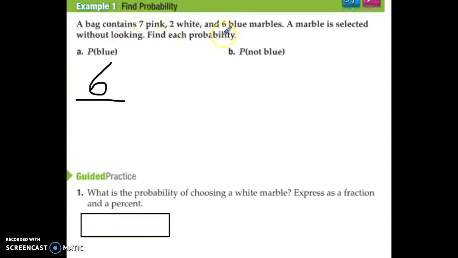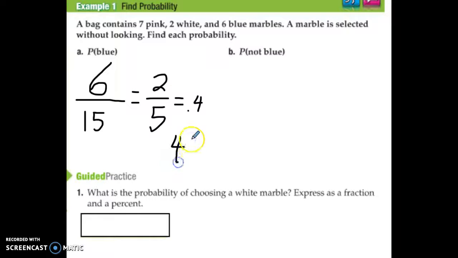So I add them all up, I get a total of 15 marbles, because I could draw one of the 7 pinks, the 2 whites, or the 6 blues, so 15 total. And I want to reduce this down to 2/5. 3 goes into both of them, like that. And so I can leave it as a fraction. I can turn it into a decimal, which is 0.4, or I can write it as 40%. Whatever way they ask you to do it, we are able to oblige.